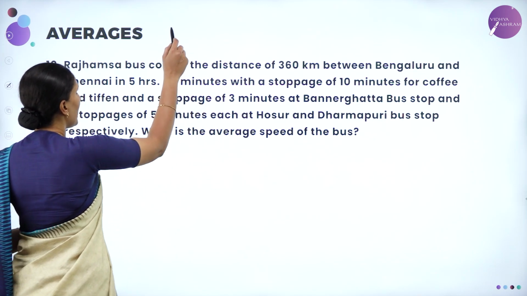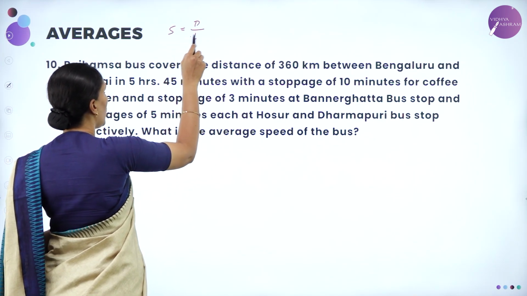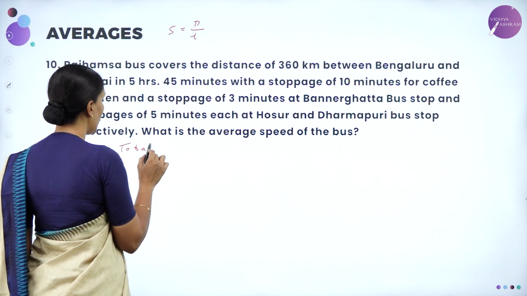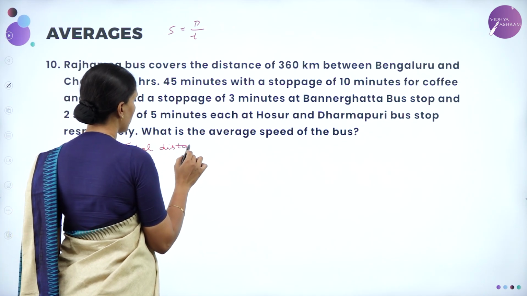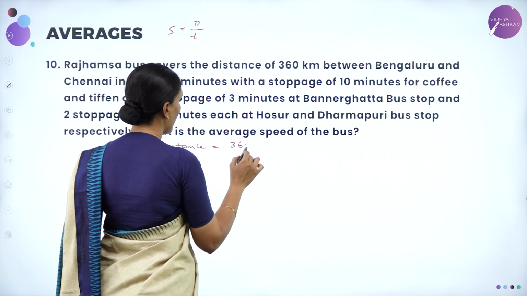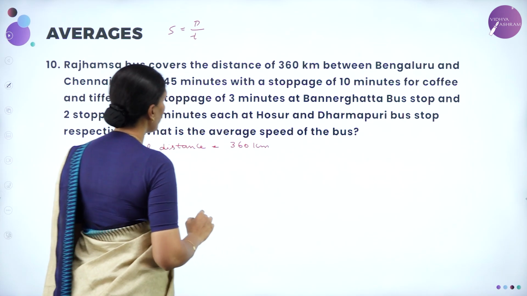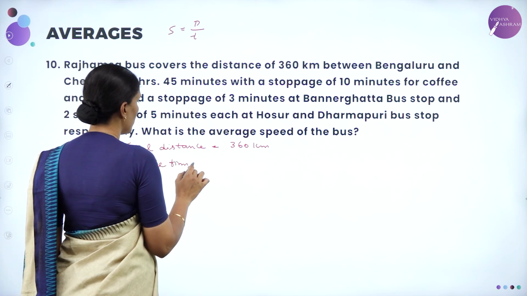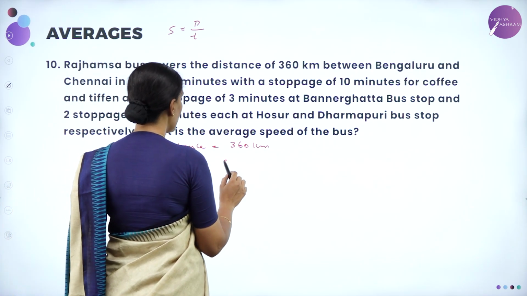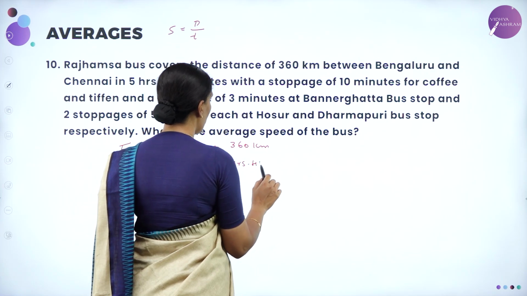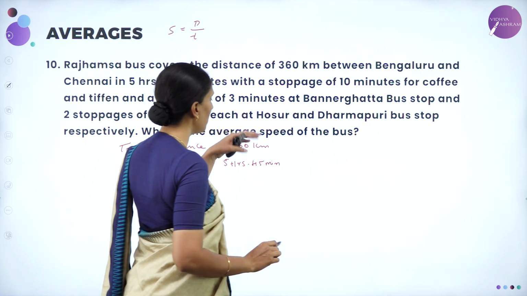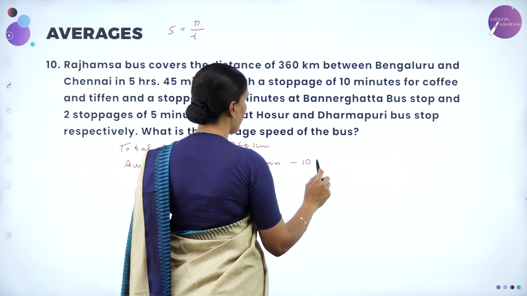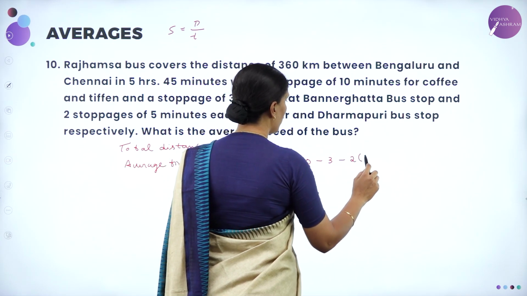So we know that speed is always total distance by total time. Now the total distance is given, that is 360 km. Now we need to calculate the average time. The time is 5 hours 45 minutes. But there is a stoppage in between the two destinations. So we need to subtract them. So minus 10, minus 3, minus 2 into 5.